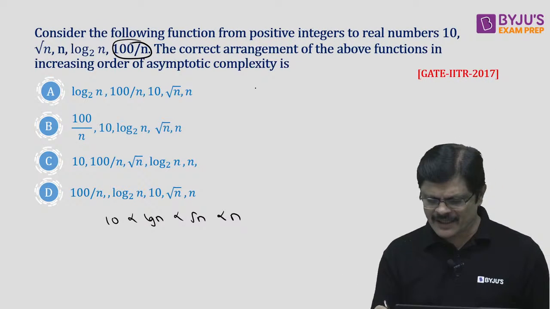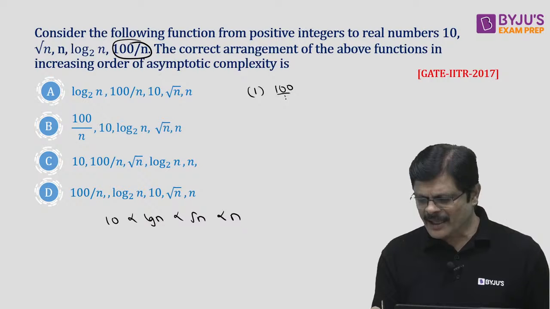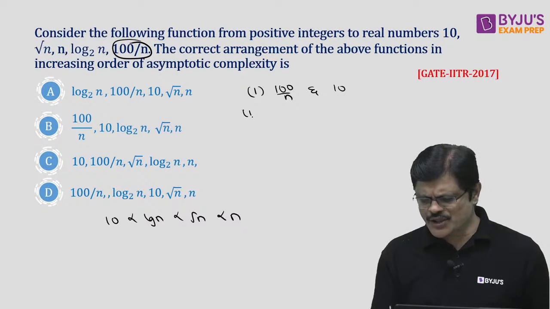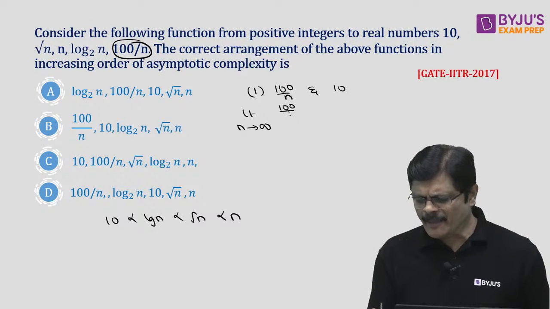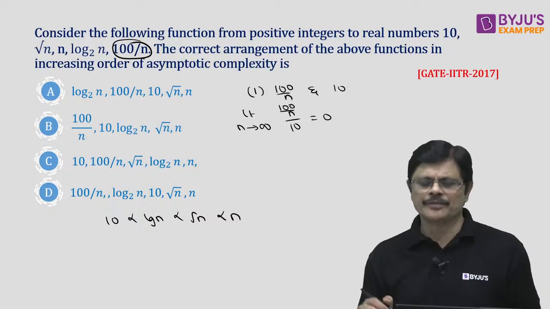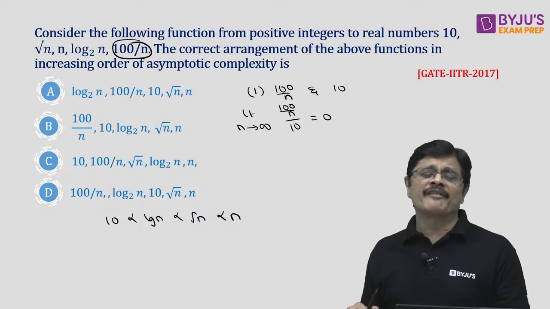Let us start by comparing 100 by n and 10, my dear friends. You can just use limit notation. Limit as n approaching infinity, 100 by n by 10, which is equal to 0. When the limit tends to 0, the denominator function is larger.